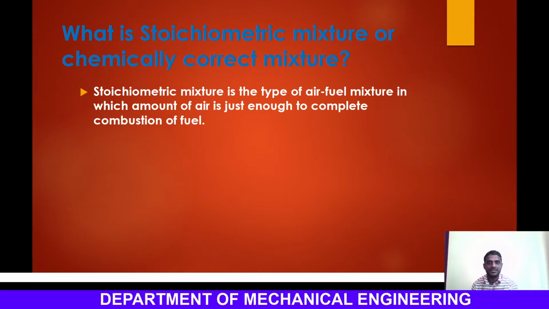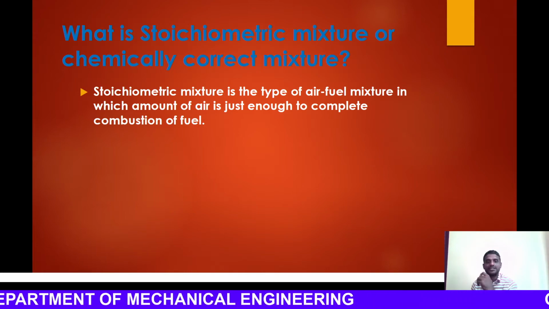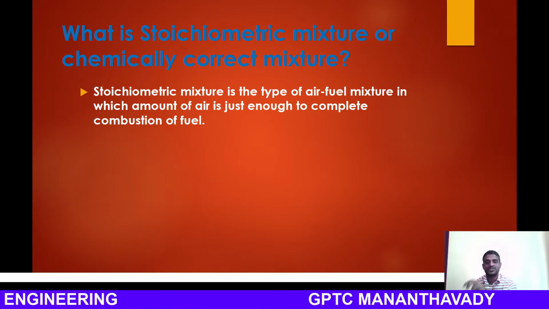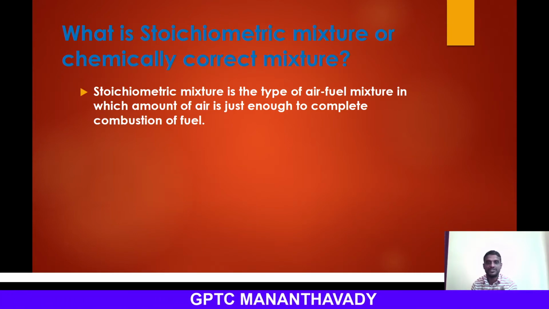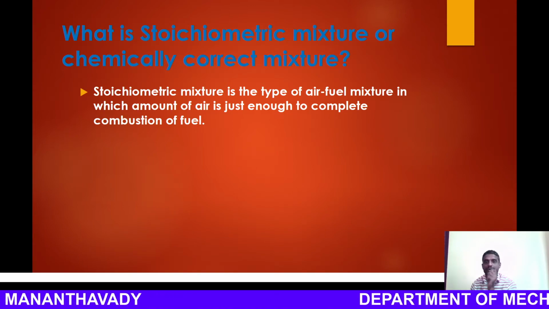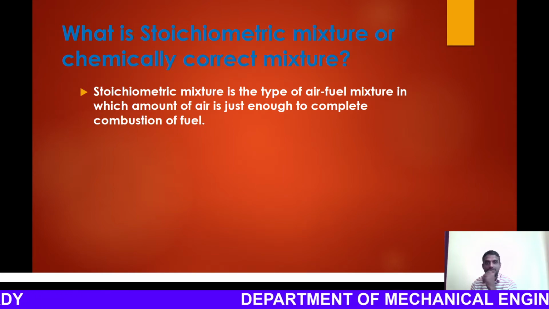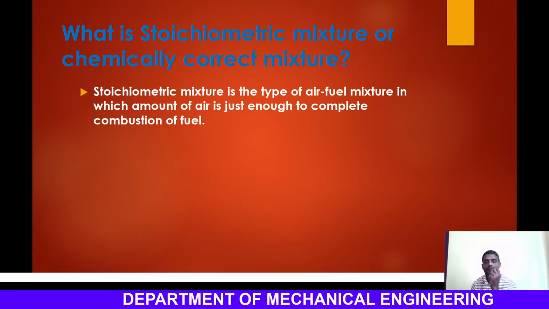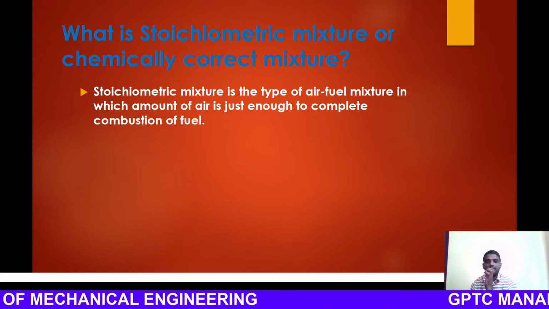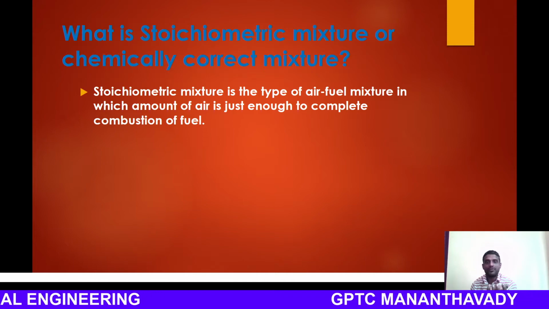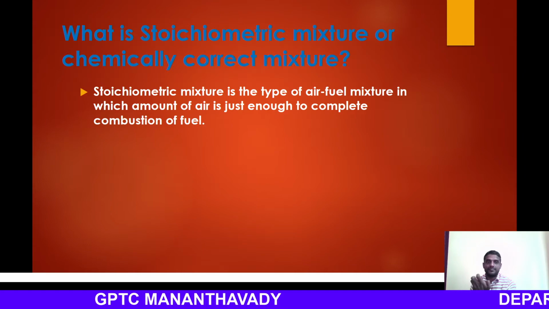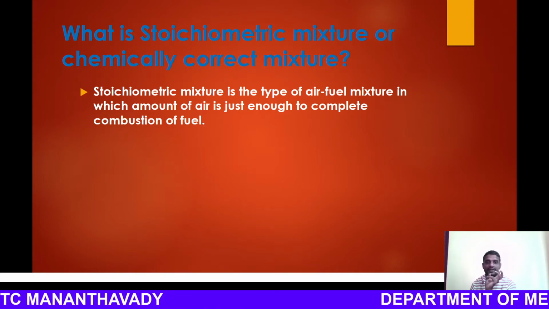Incomplete combustion means the amount of air is not sufficient to burn all the fuel, or we can say that the amount of oxygen available is not sufficient to burn all fuel molecules. So in order to burn all fuel molecules, we should supply the proper amount of air. The amount of air which is required to burn the fuel completely is what we call stoichiometric, or chemically correct.